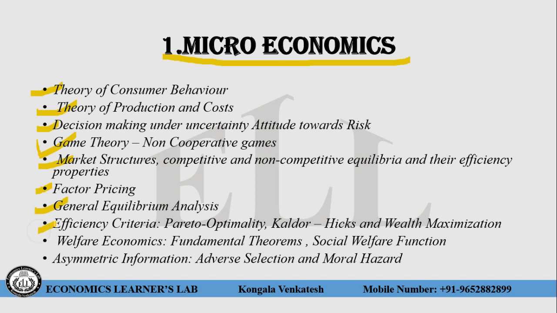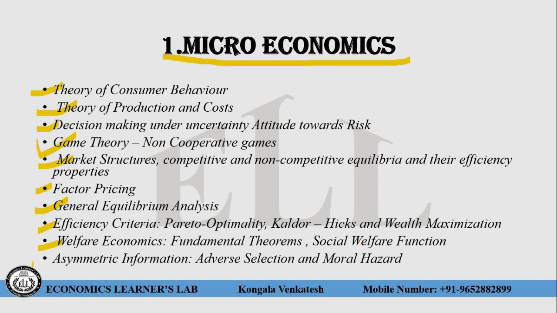In efficiency criteria, what is Pareto optimality? You have to understand the Kaldor-Hicks efficiency criteria and the wealth maximization approach. In welfare economics, you have to understand the 2 fundamental theorems and the social welfare function. There are 4 main social welfare functions you have to understand.